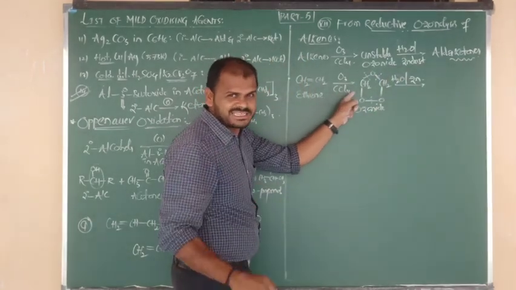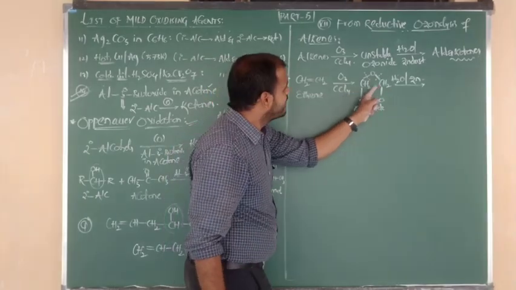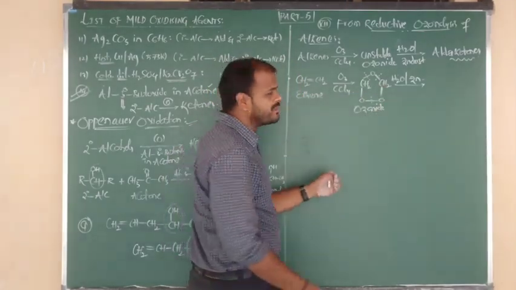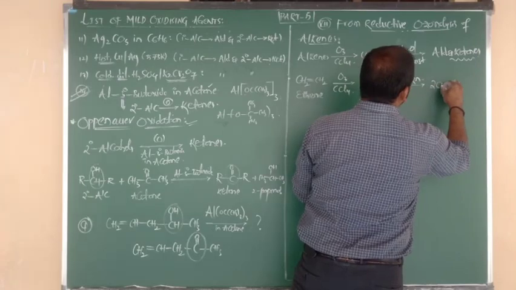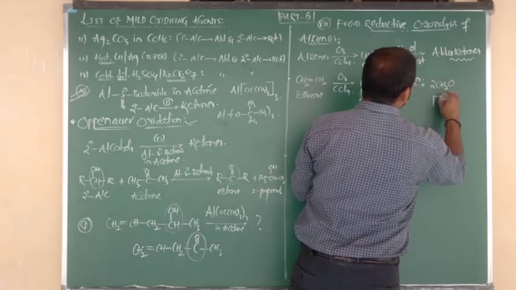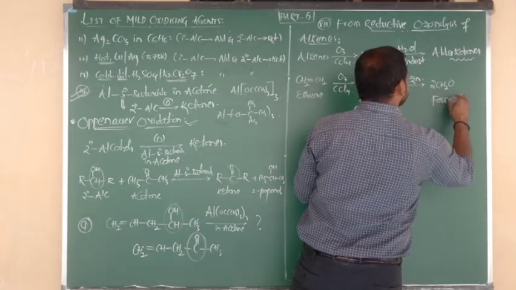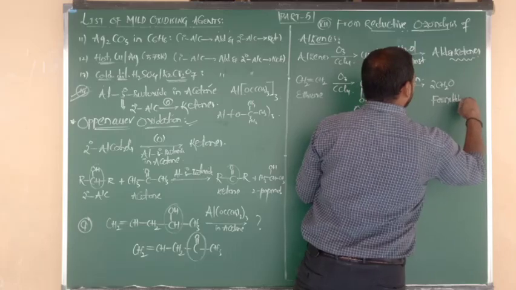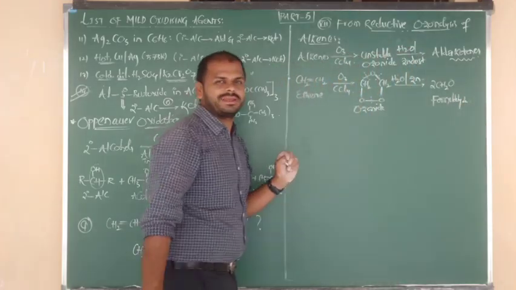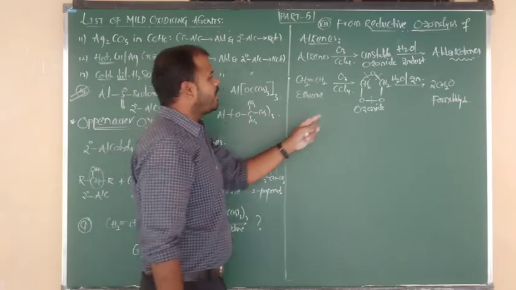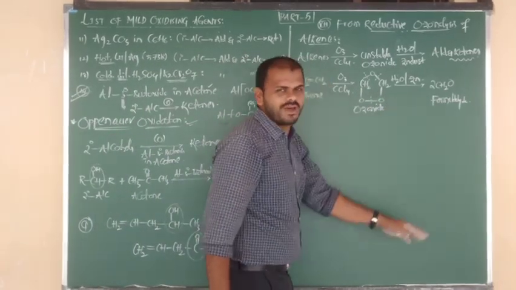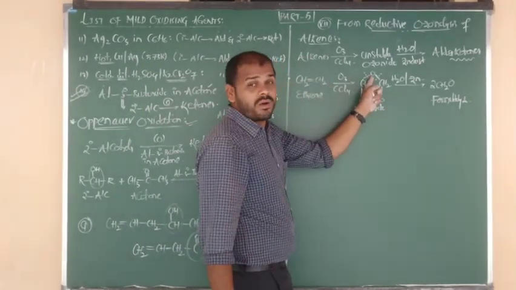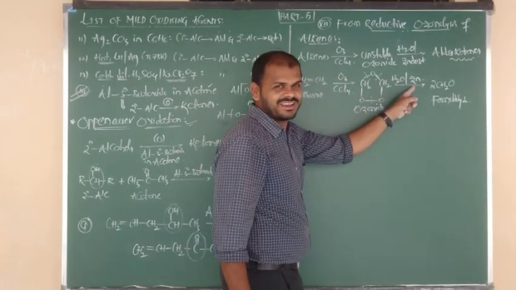CH2O, this bond remains as it is, nothing but formaldehyde. Again CH2O, this bond also remains as it is. That means we are getting 2 moles of formaldehyde. So what is the product we got here, beta? Formaldehyde. How many moles of formaldehyde? 2 moles of formaldehyde.